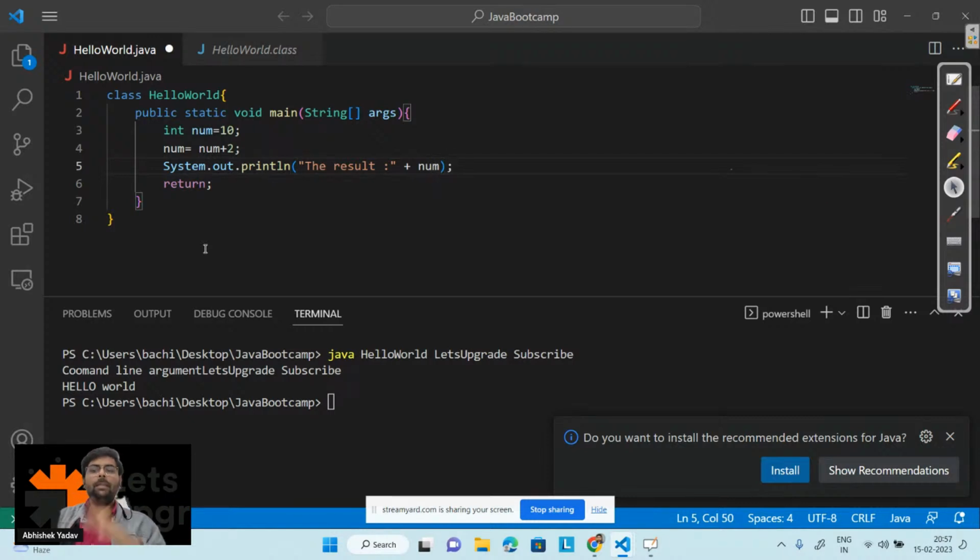So what will happen behind the scene, guys? The moment you compile the code, the javac compiler will check the syntax, semantics, and it will generate the bytecode.